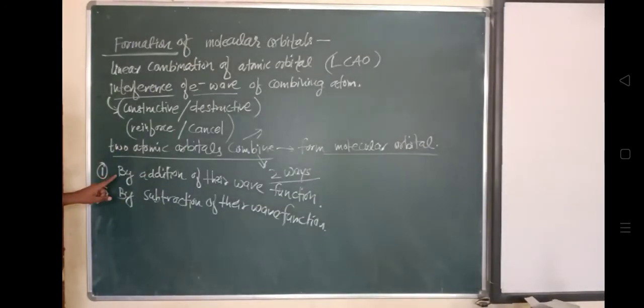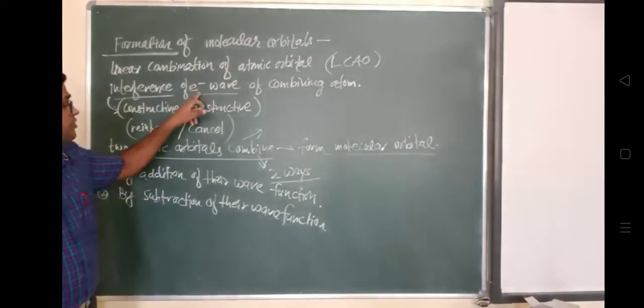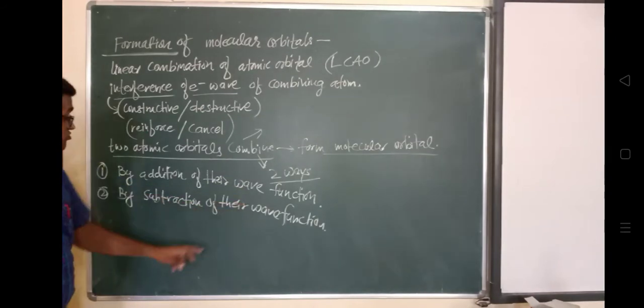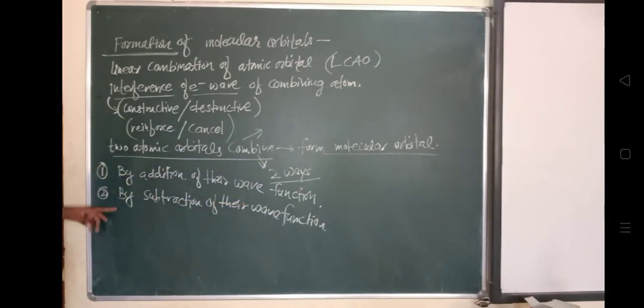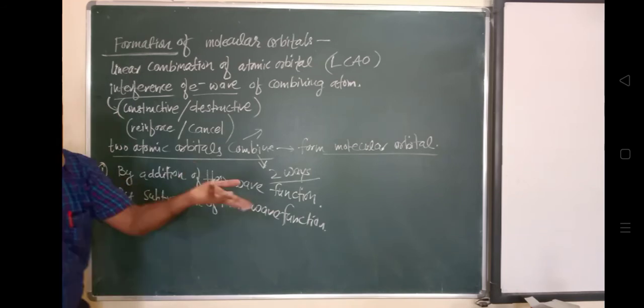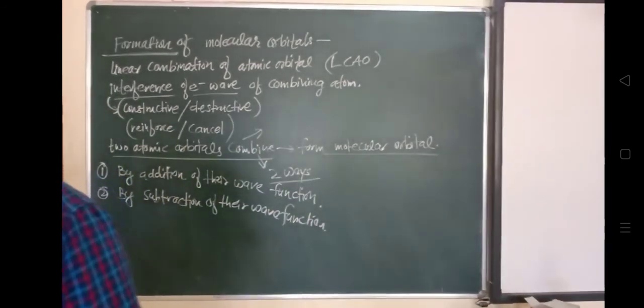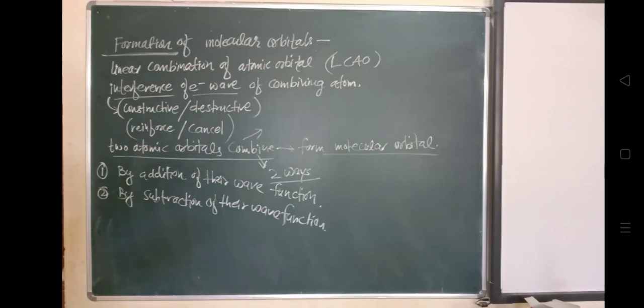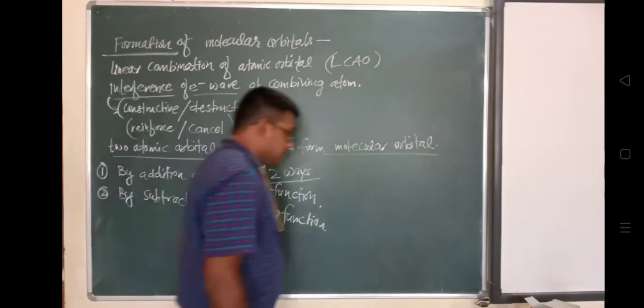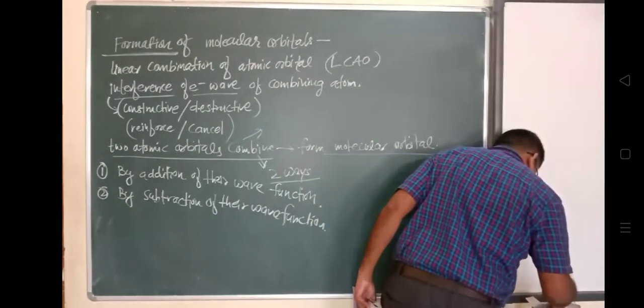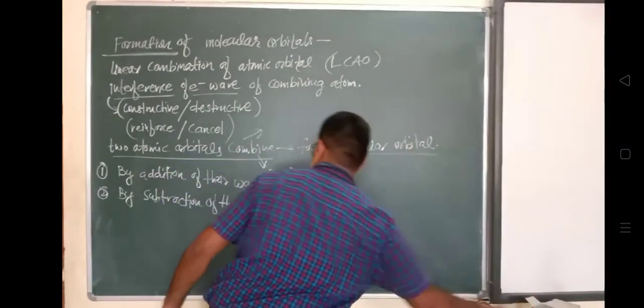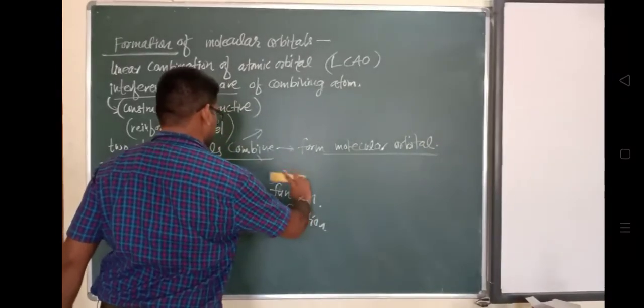So by addition of atomic orbital wave functions, molecular orbitals are formed. The molecular orbital formed by addition of their wave functions is lower in energy than the atomic orbitals. In the very first case, by addition of their wave functions, the molecular orbital that forms will possess energy less than their atomic orbitals. So this you have to understand.